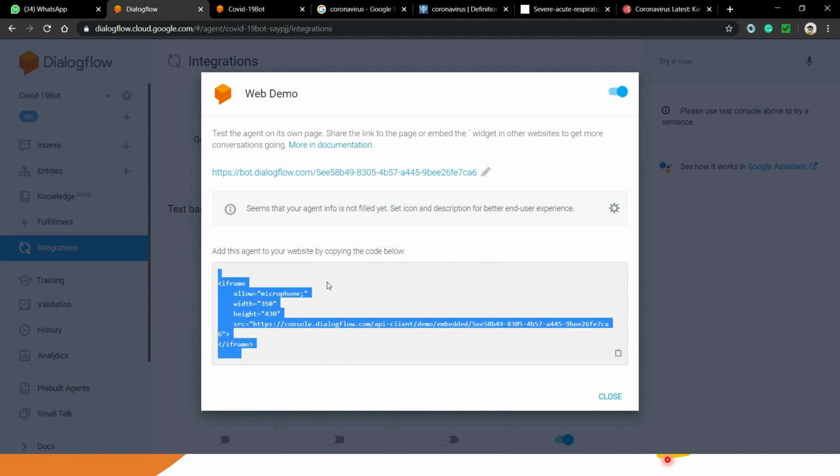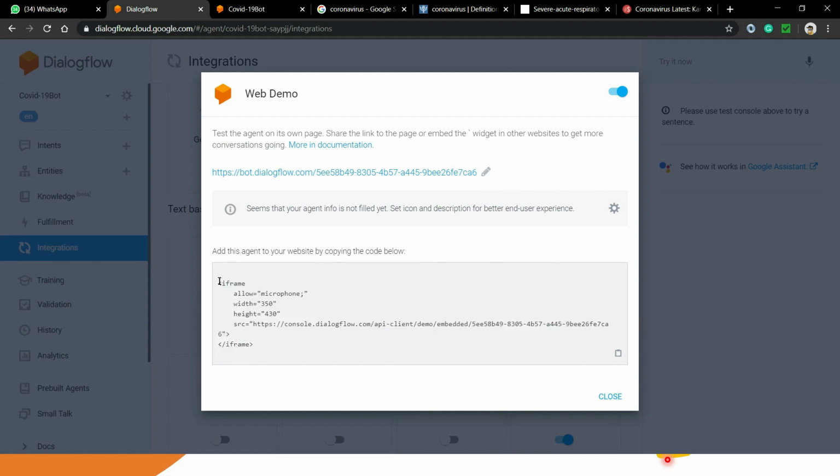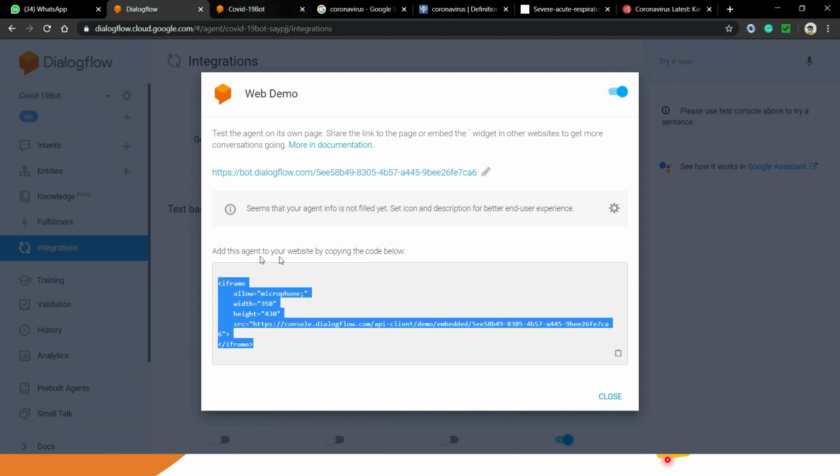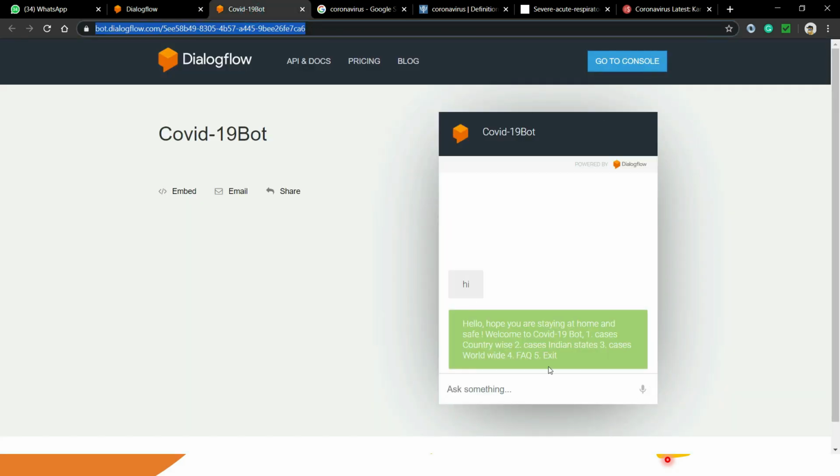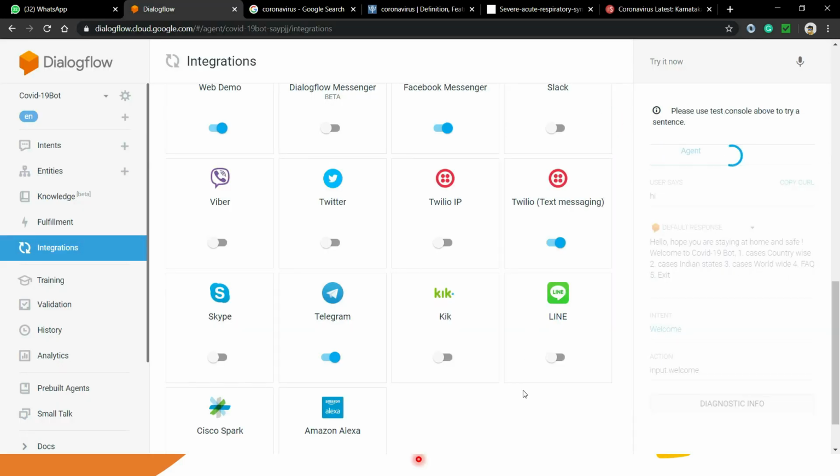You just need to create an HTML file inside your Flask application, and make another route like /welcome, and put that particular HTML inside it. You will be able to access that HTML page from your URL /welcome. Now just copy and paste this particular iframe inside your HTML file, and you will see the chatbot screen inside your website. That's how you can make it an end-to-end product. But because I have integrated it in the Telegram application, I have showed you that. So this is how you will be able to develop your chatbot.